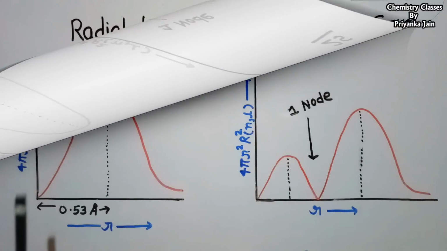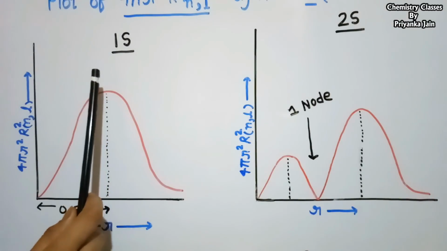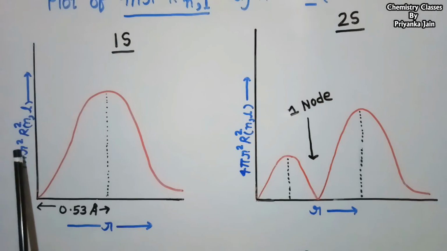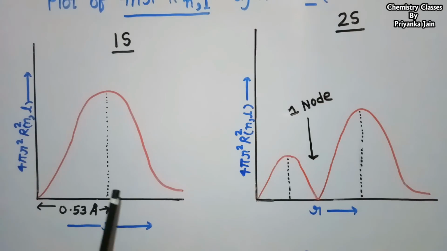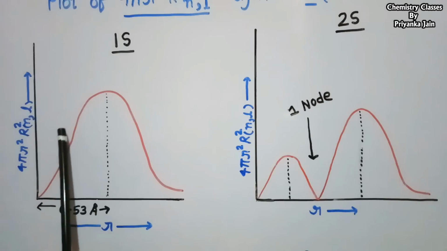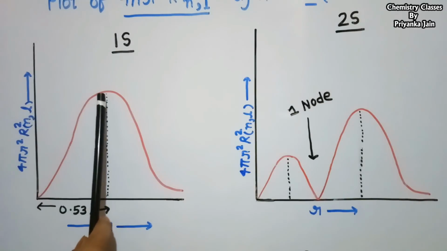Firstly, we see the curve for the 1s orbital. When we plot 4 pi r square R square nl against the radius, we get such a curve. In this curve, you can see when the radius is 0, it means around the nucleus, the probability is 0. It means electrons are not found here. And then as the radius increases, the distance from the nucleus increases, the probability increases and we get a maxima.